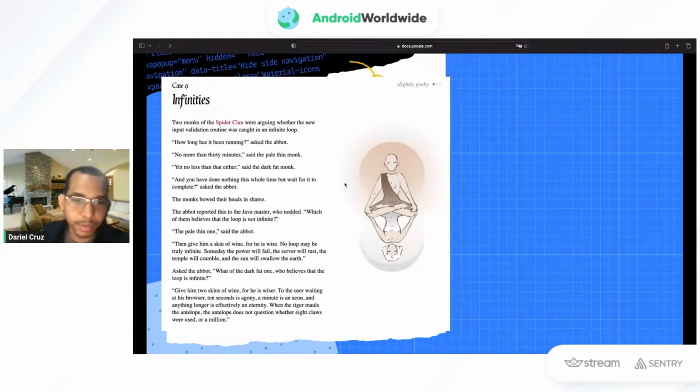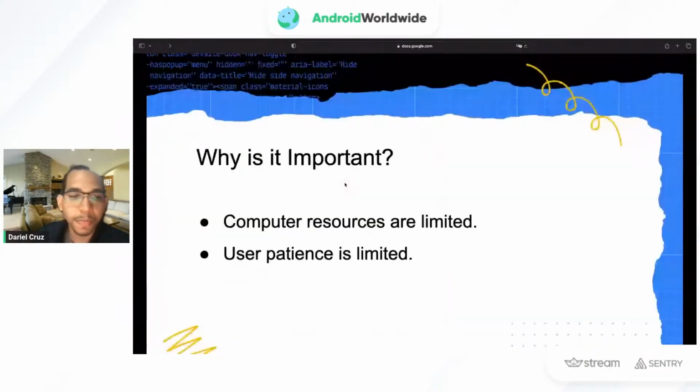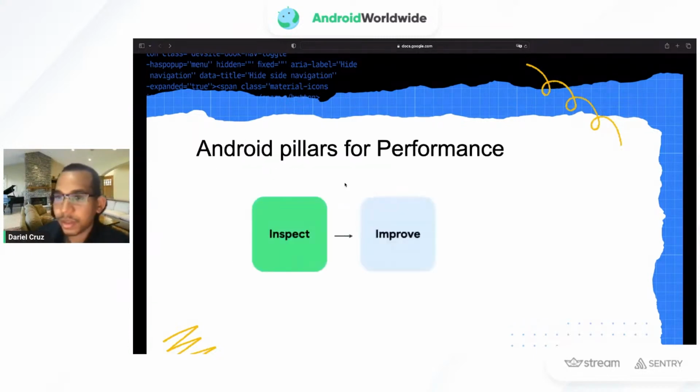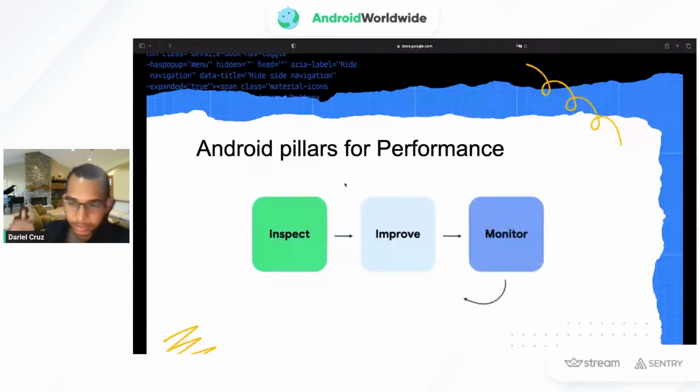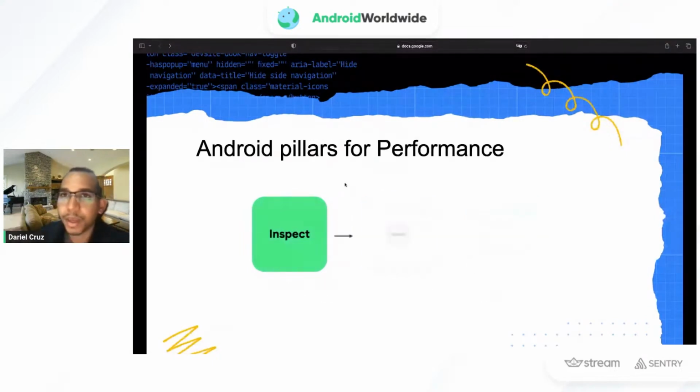So why is performance important? Using the example from the story, computer resources are limited, and the user's patience is limited as well. But I'm sure we all knew about it already, so just to clear that up. Over the last years, Android has been giving us some tools to measure and improve performance.